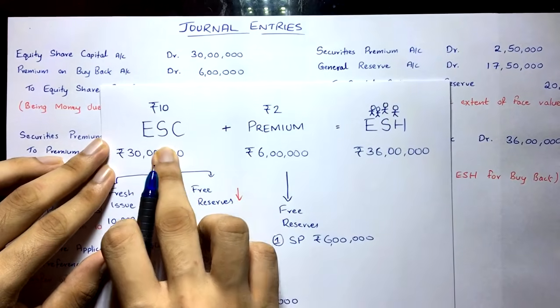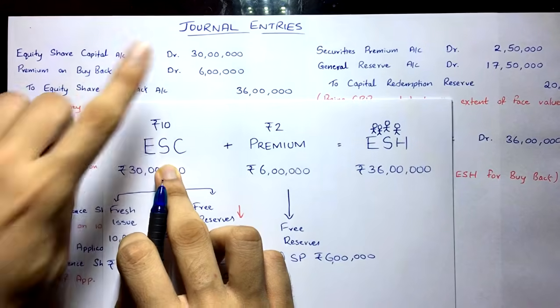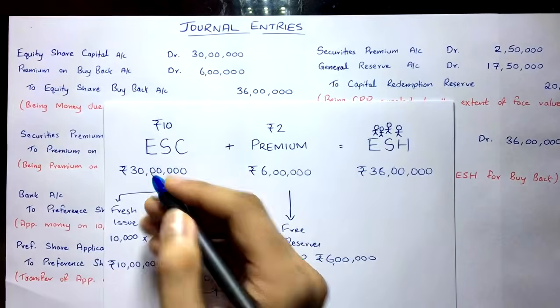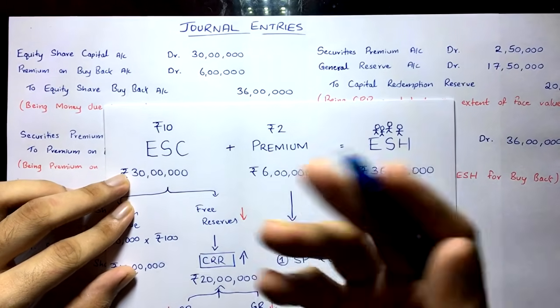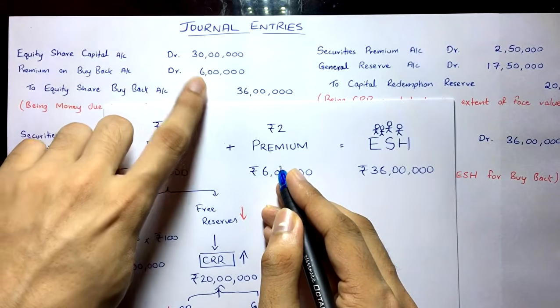To cancel the capital, you have to debit the equity share capital account, because capital always has credit balances. So to cancel the capital, you have to debit it, the opposite. Then this premium, I told you this premium is a loss. So what do we do with losses? We debit all the losses. So premium on buyback account, debit 6 lakh.